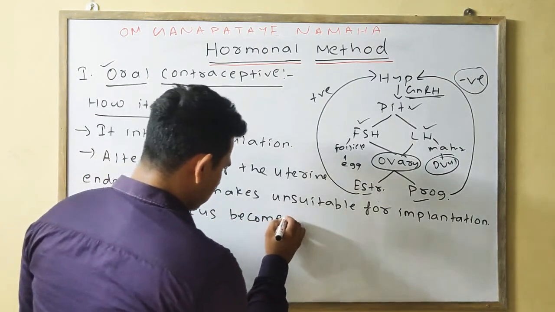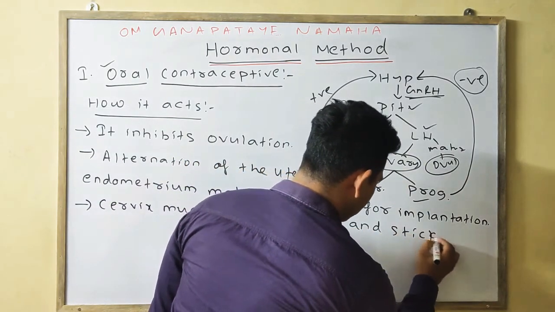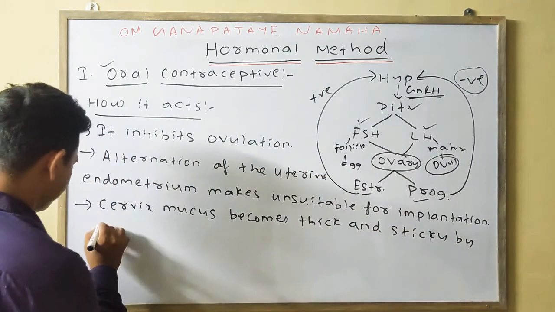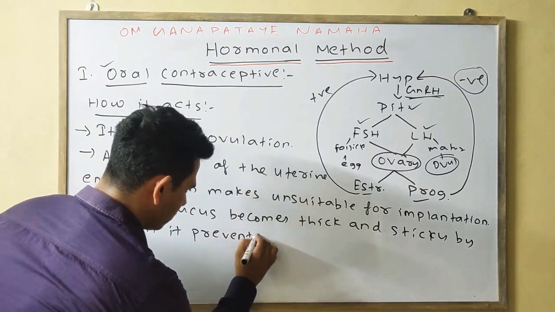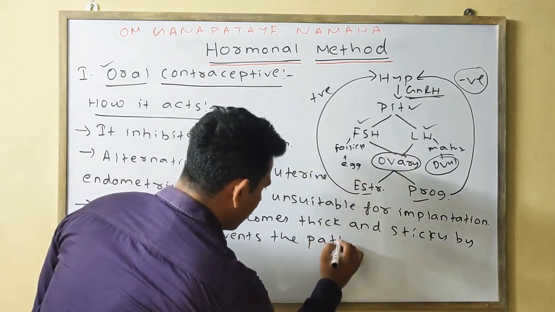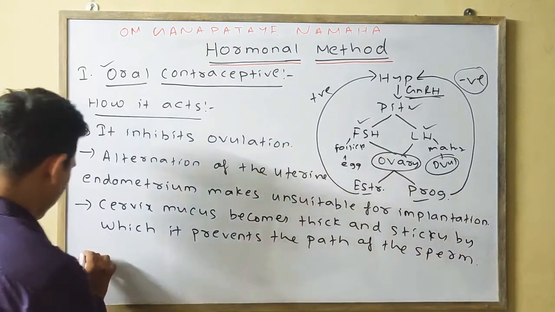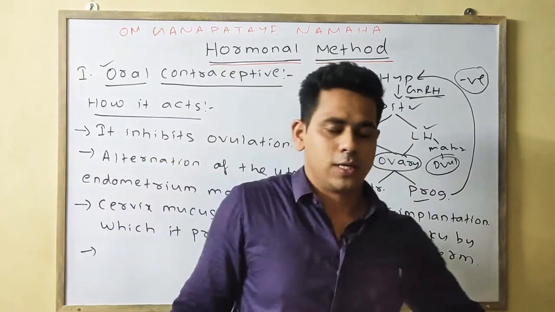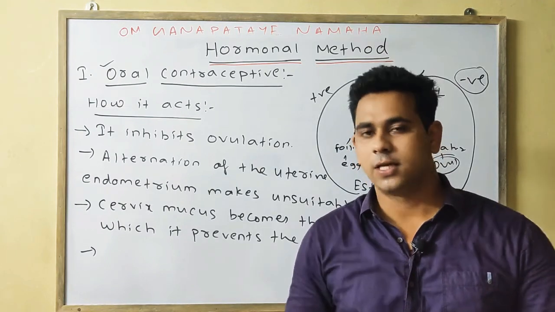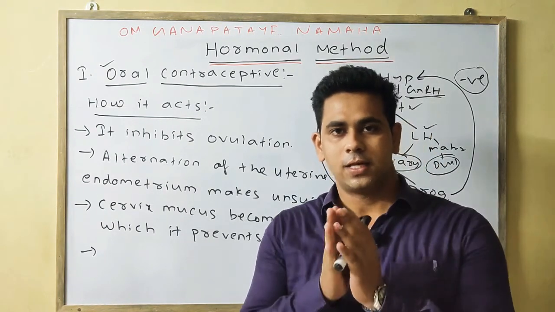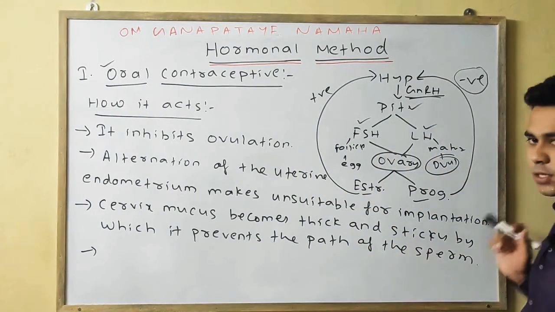As you know, if the cervix mucus that is produced becomes more thick and sticky, the sperm cannot move, or we can say the sperm will stick around, by which it will block the path of the sperm.